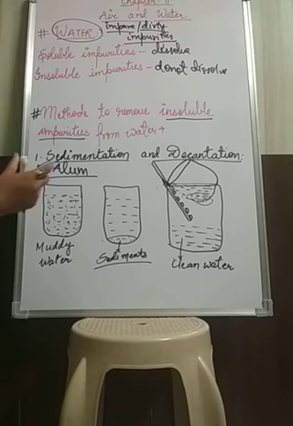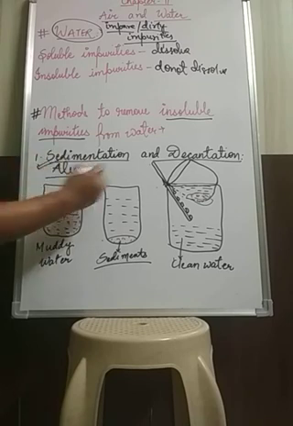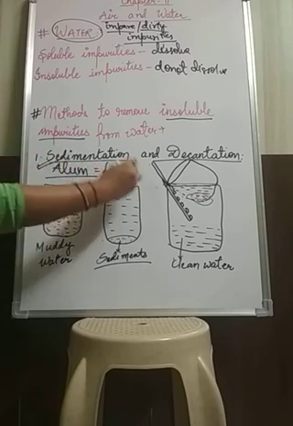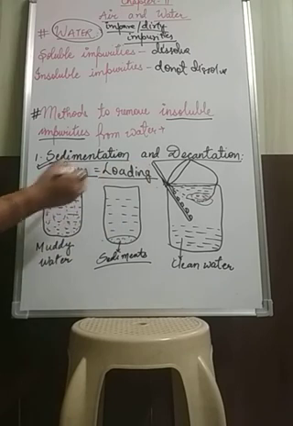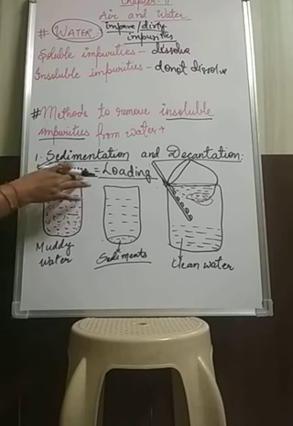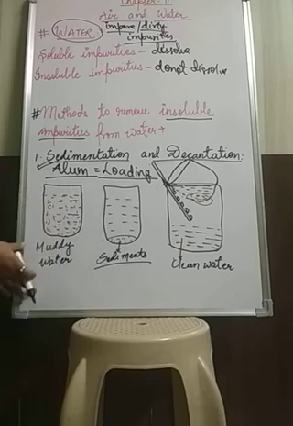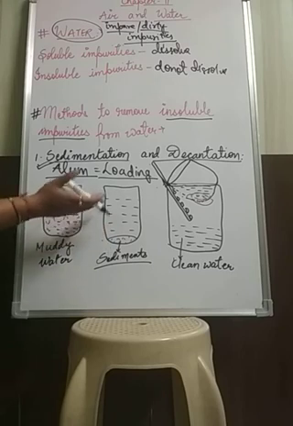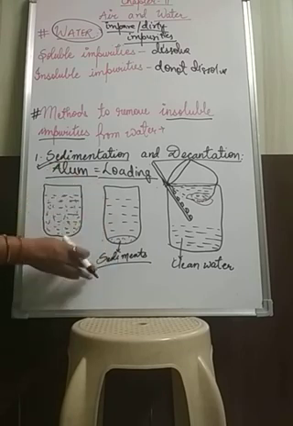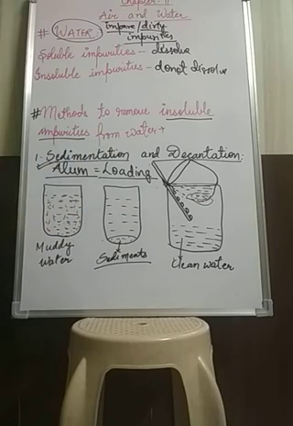So this process is known as loading. What do we call this process? This process is known as loading, in which we stir the alum in the muddy water to increase the rate of sedimentation. These alum particles attach themselves to the impurities present in the water and make them heavier, which makes these impurities settle down faster, and we get the clean water faster. So this process is known as loading.